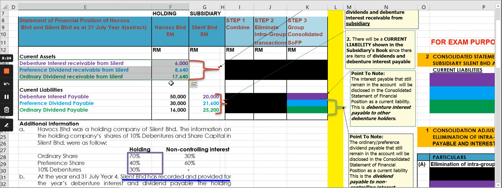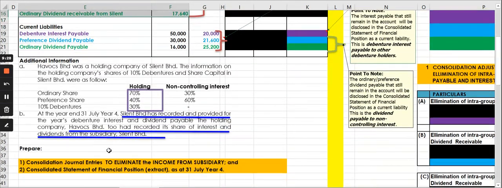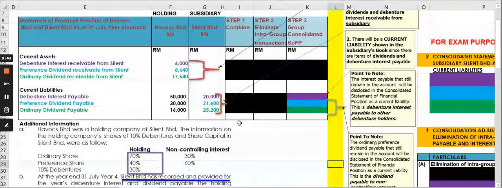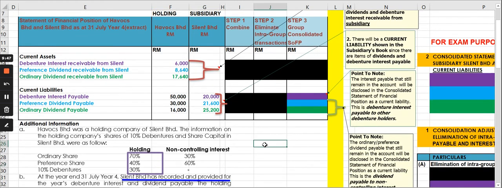The one that I highlight here must be eliminated because this is income from subsidiary and an intercompany or intra-group transaction. You're also asked to prepare the statement of financial position for the group and extract statement as at 31st of July, year 4, which is the year end for this company.